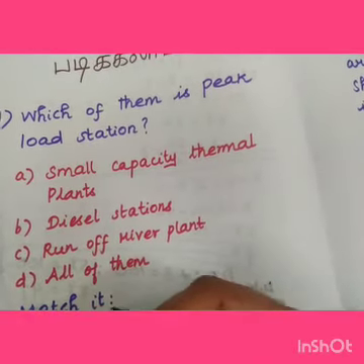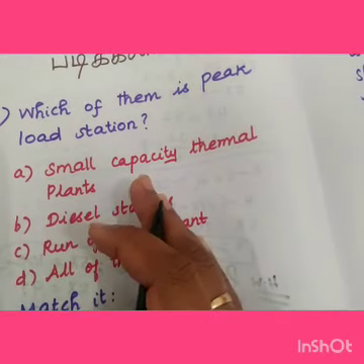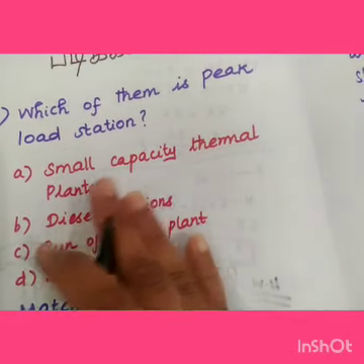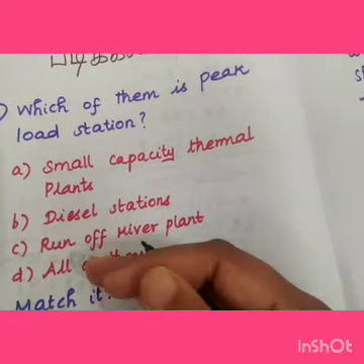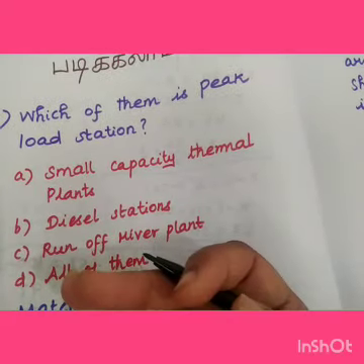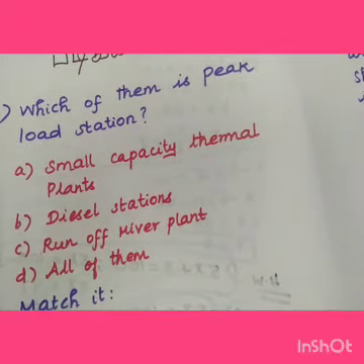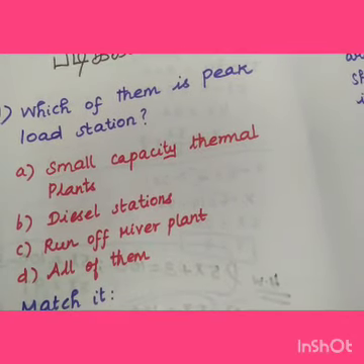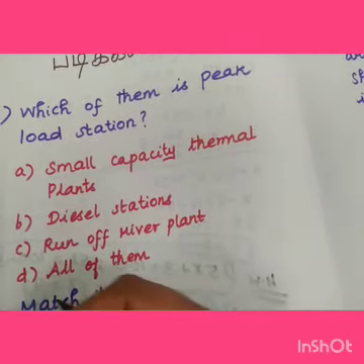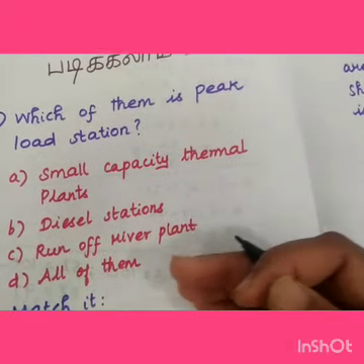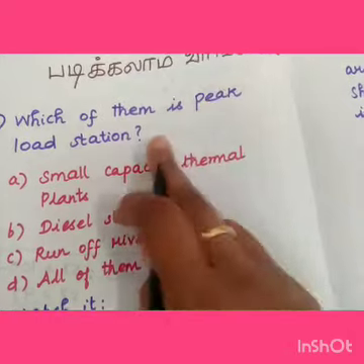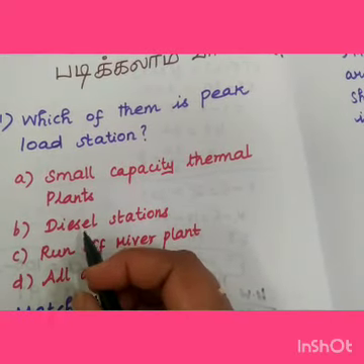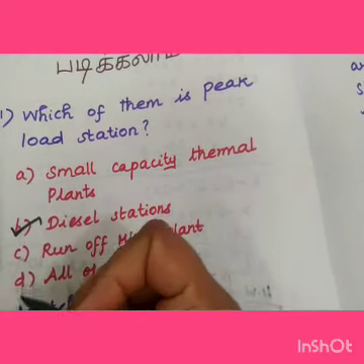Peak load refers to the daily fluctuation of electricity use. It is usually lowest in the morning and highest in the early evening. So what are the peak load power plants? They would be gas plants, solar power plants, wind turbines, diesel generators. These come in the category of peak load stations. Here the question is the peak load station, so we can choose option B, the diesel stations.